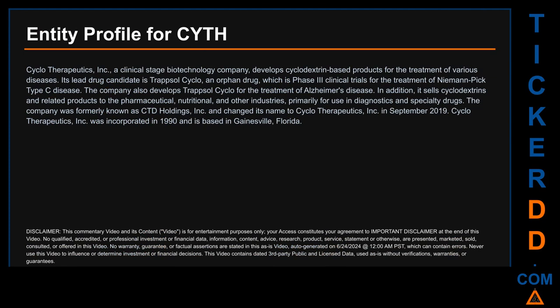Hello. My name is Carl. I searched the public web to find information about the company that is behind this ticker. Here's what I found. CYTH Therapeutics Inc., a clinical-stage biotechnology company, develops cyclodextrin-based products for the treatment of various diseases. Its lead drug candidate is Tropsol Cyclo, an orphan drug which is in Phase 3 clinical trials for the treatment of Niemann-Pick type C disease. The company also develops Tropsol Cyclo for the treatment of Alzheimer's disease.